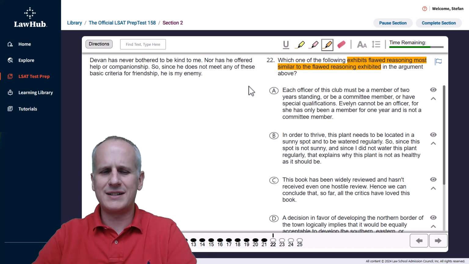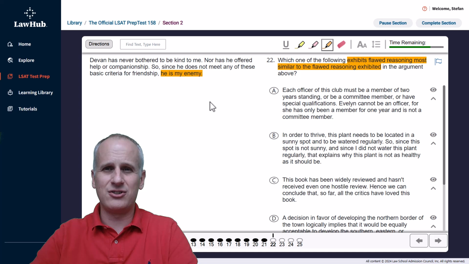So starting with the problem on the left-hand side, we've got: Devan has never bothered to be kind to me, nor has he offered help or companionship. So since he does not meet any of these basic criteria for friendship, he is my enemy. Well, that seems like a logical leap, right? Just because he doesn't meet the criteria for friendship, we can't necessarily say that he would become the enemy. So we've got an idea of what the flaw might be.